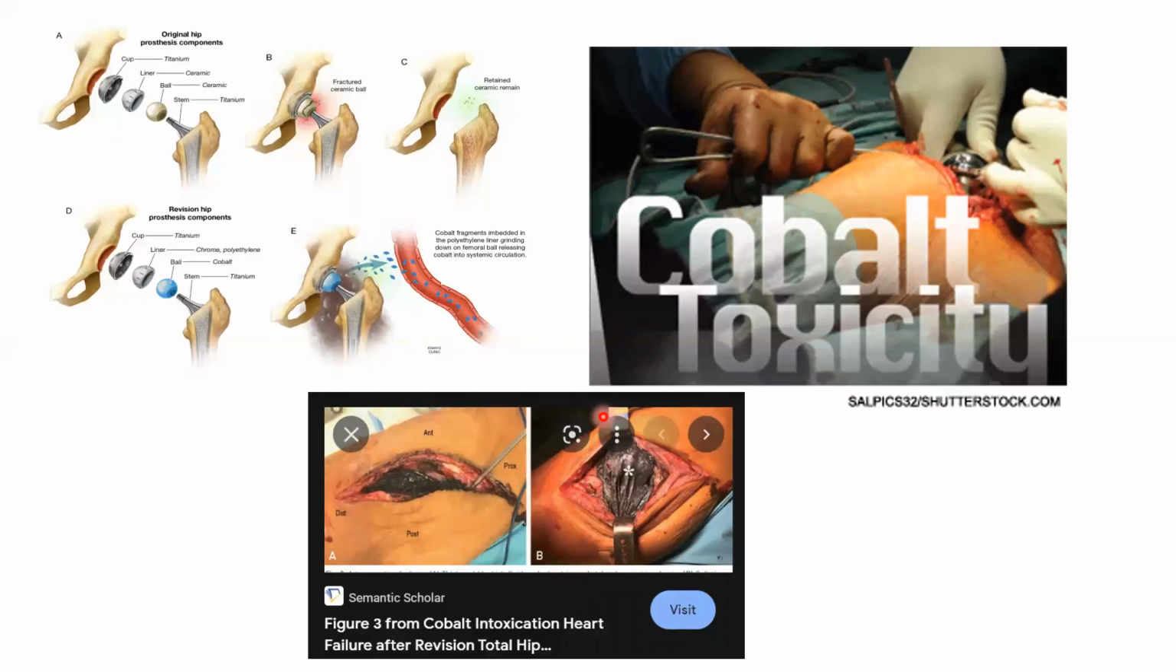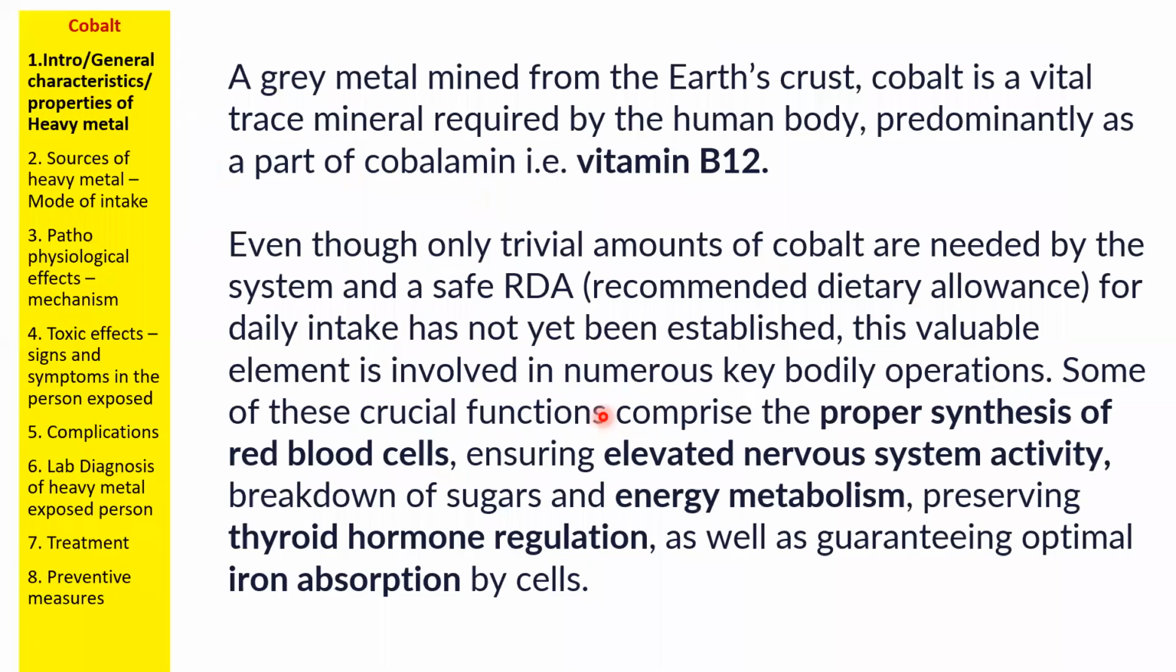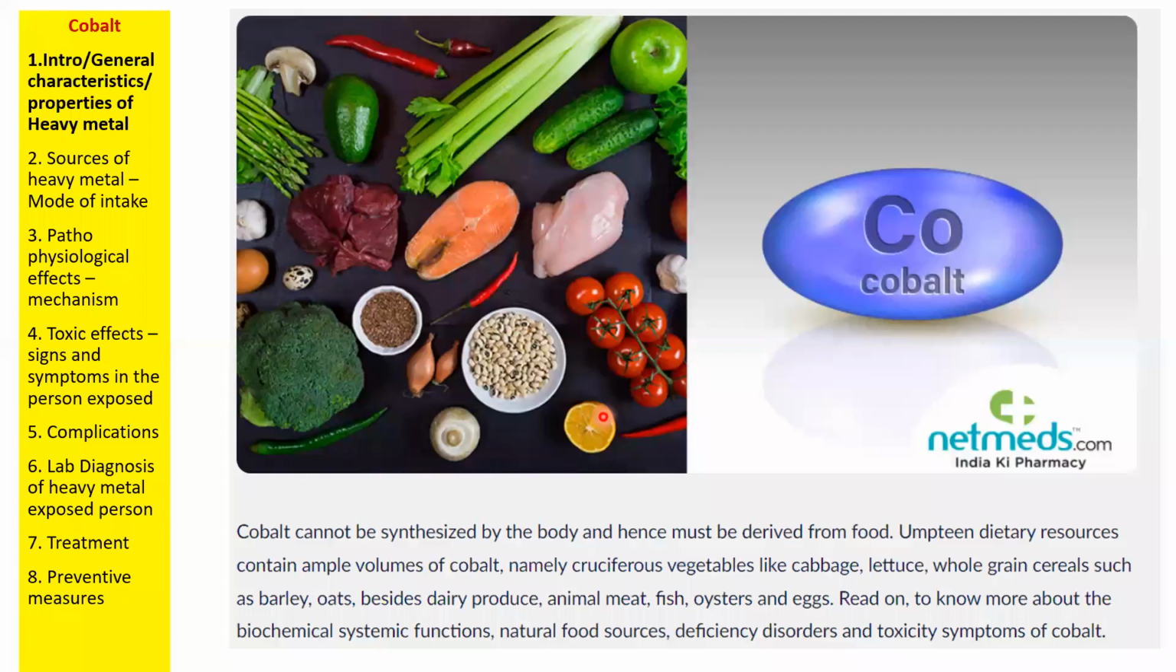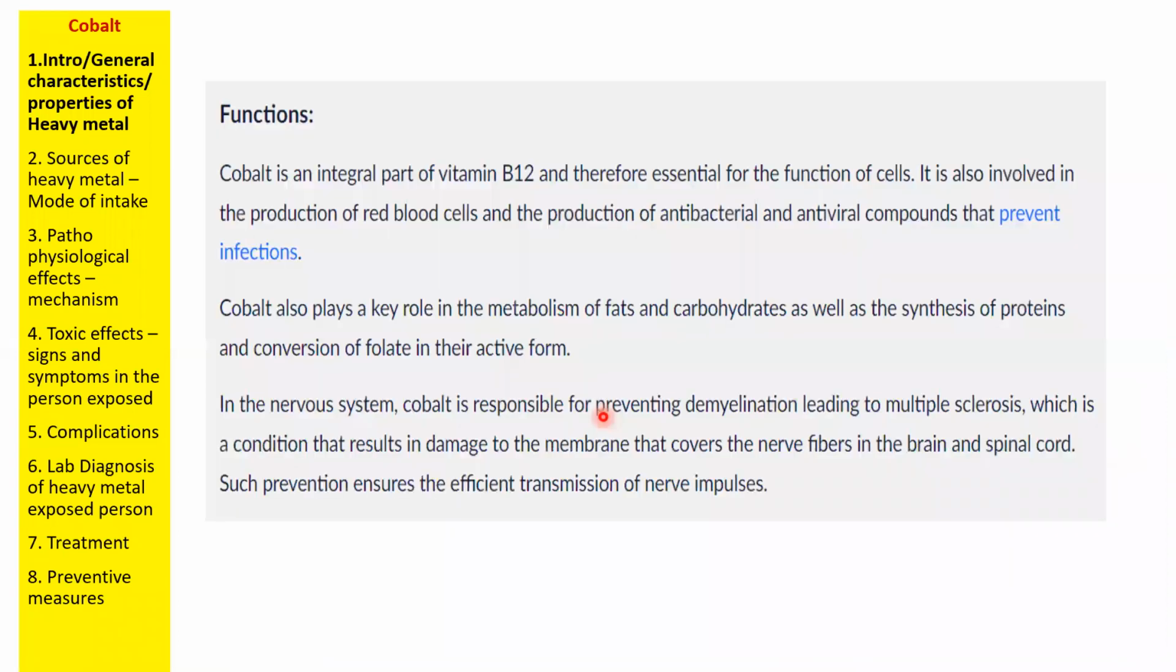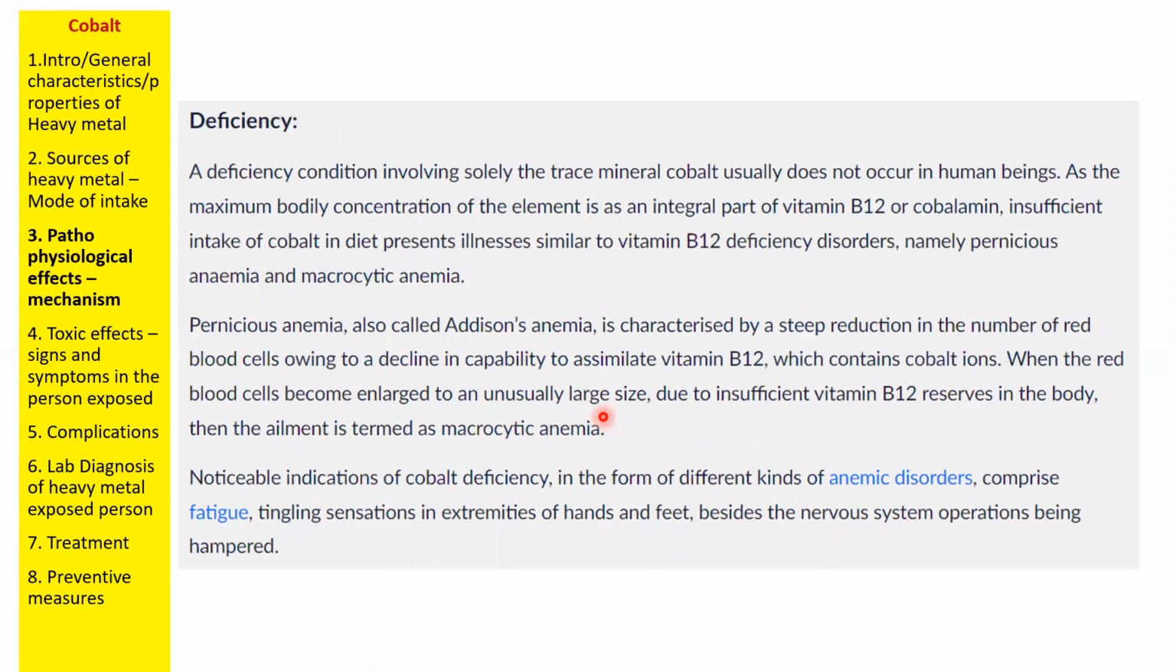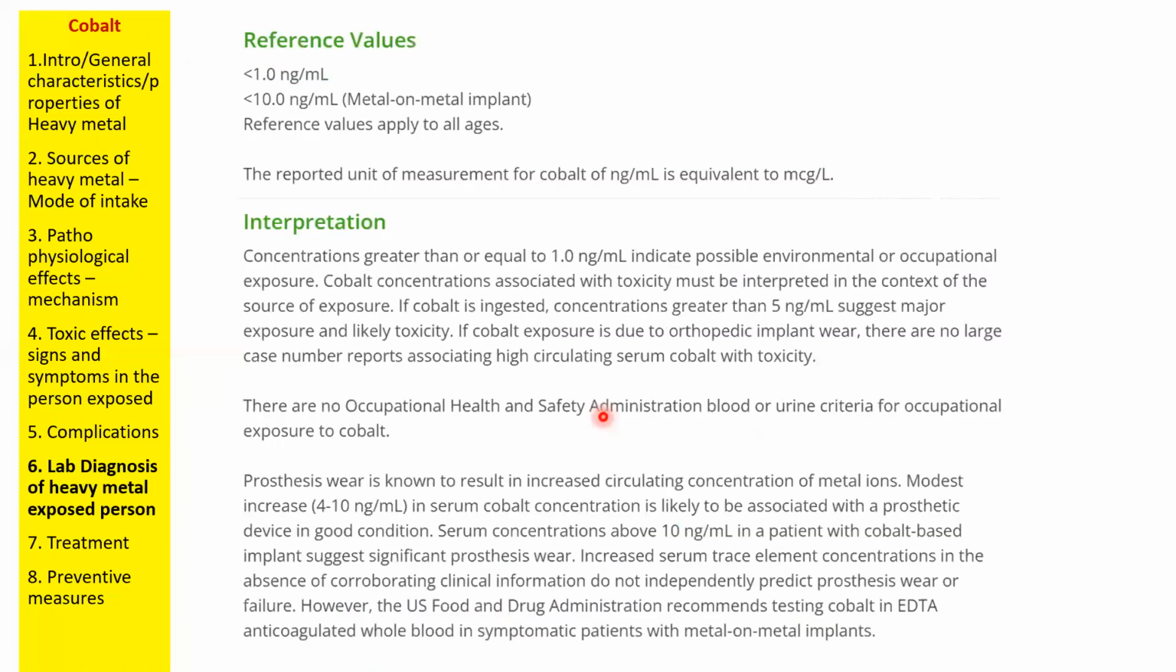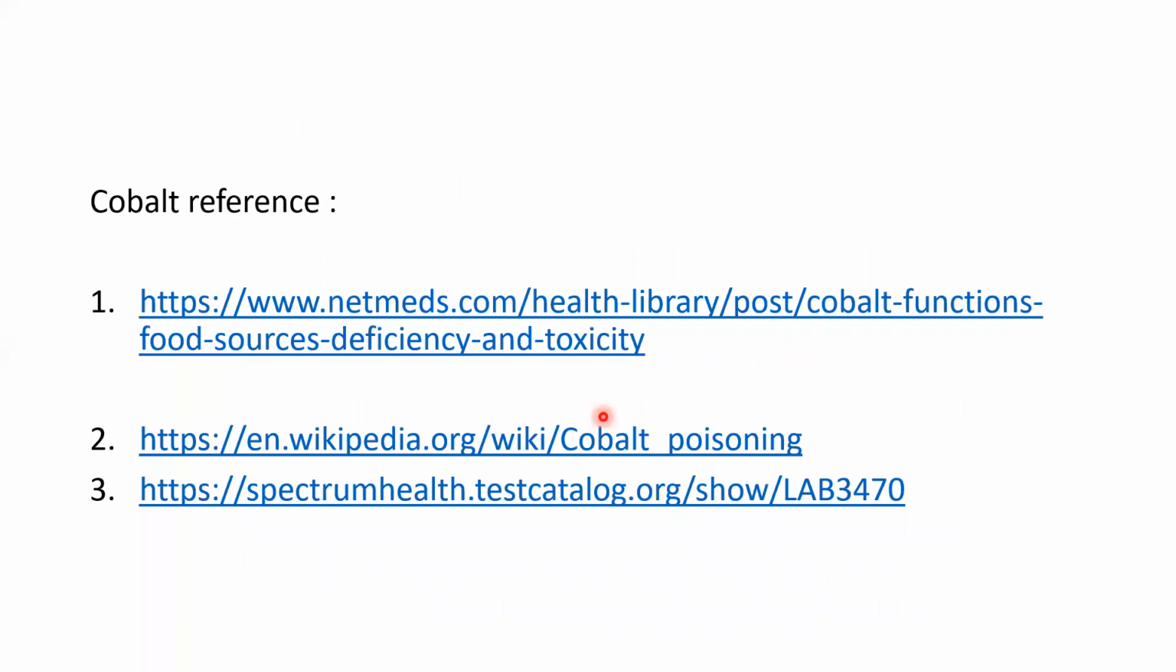So this is one way you will get exposed to these things. Usually cobalt has health benefits. All meat and vegetables have cobalt, and cobalt is also very important for the synthesis of vitamin B12. That is why vitamin B12 is called cobalamin. So this is all about cobalamin or cobalt.